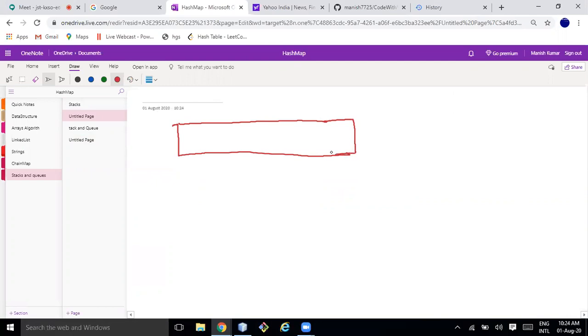The first thing, guys, is whether you know how many elements I need to store in the stack.